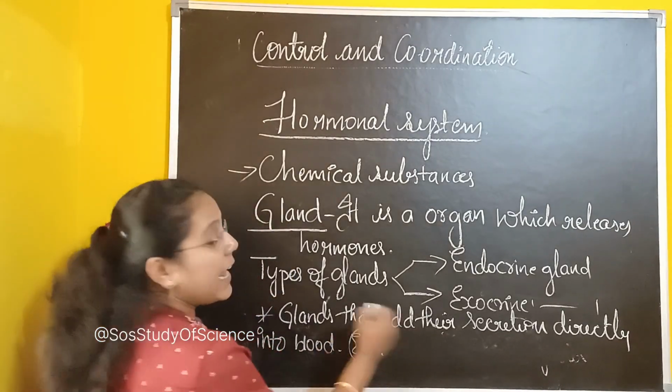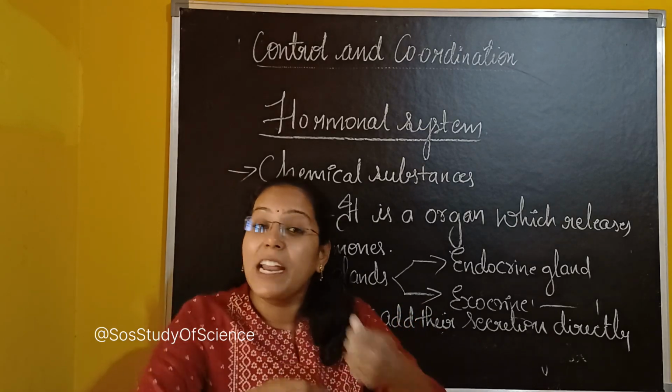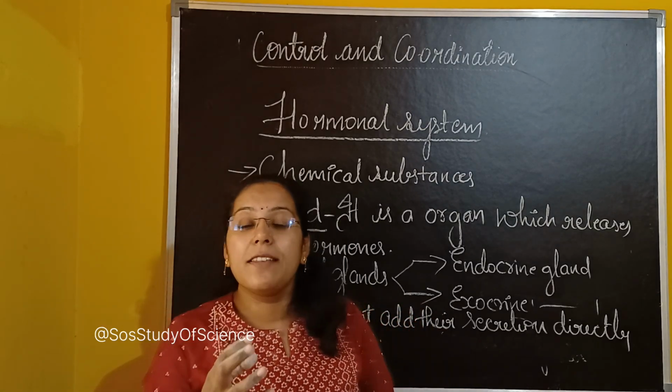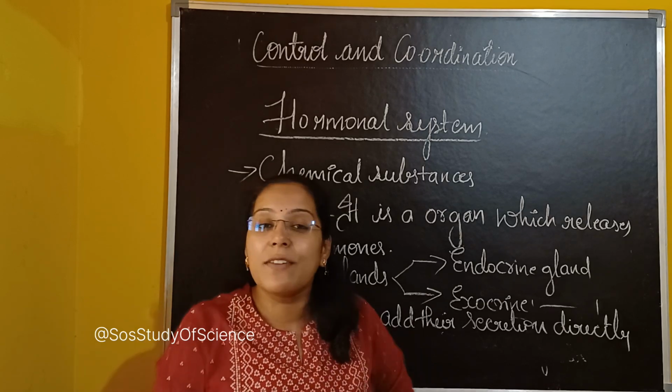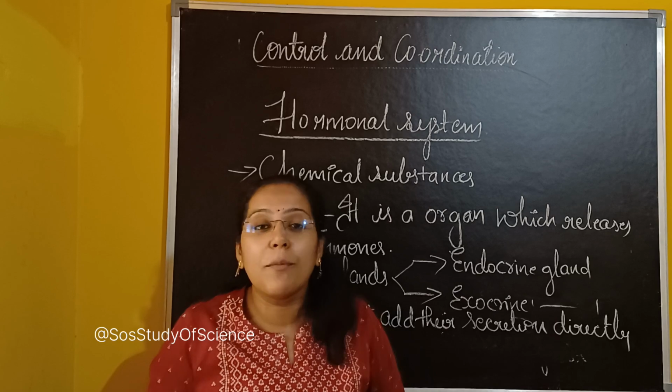For example, we can take the thyroid gland. It releases thyroxine, which directly mixes with the blood. The pituitary gland present in the brain releases growth hormone, which will mix with the blood. The pancreas releases insulin, which will also mix with the blood.